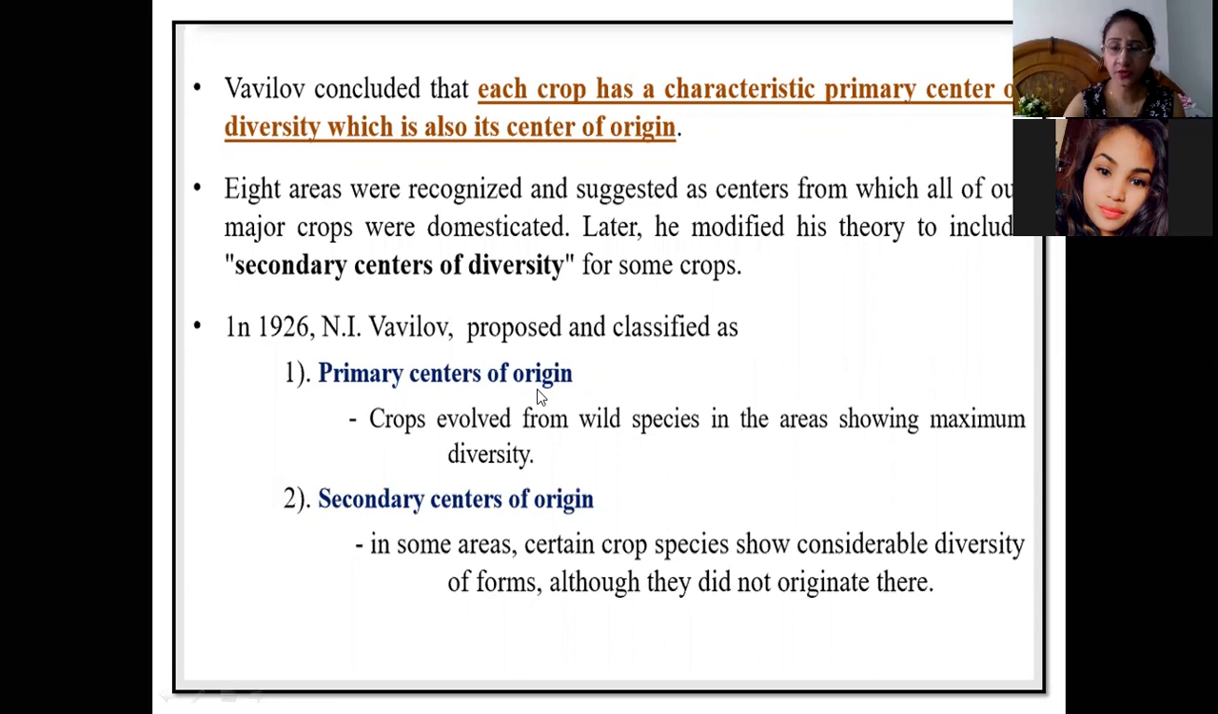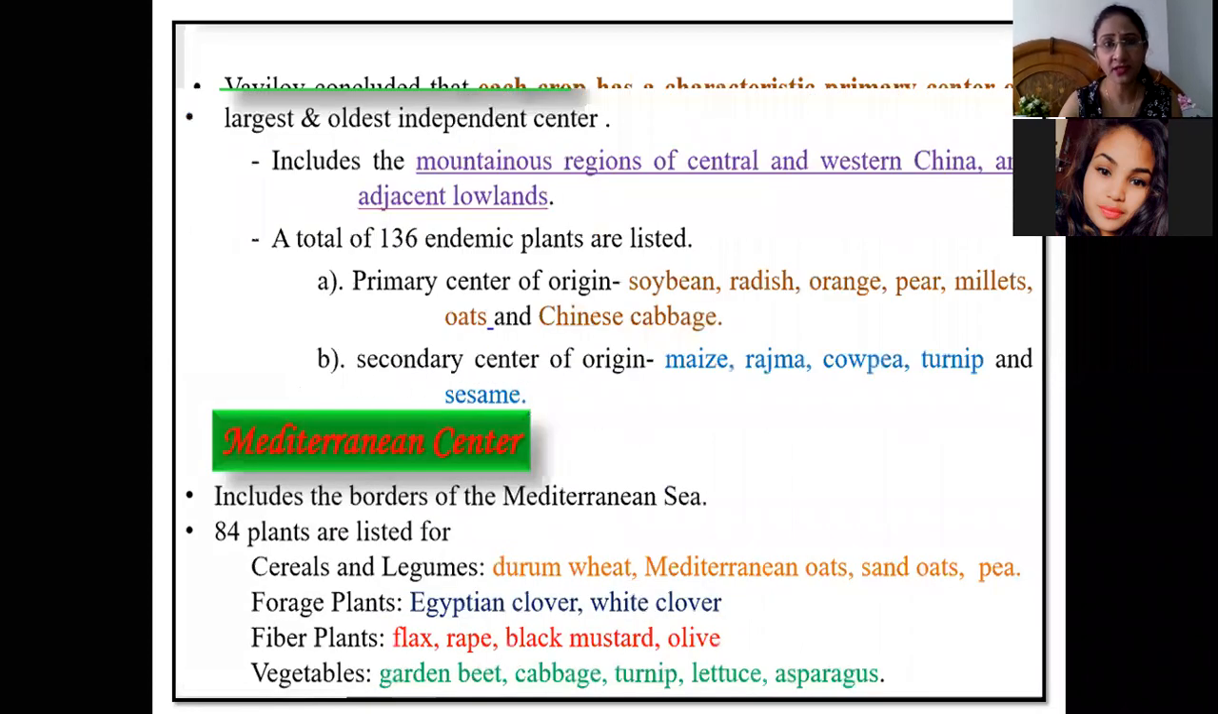Primary centers of origin, according to Vavilov: what are the primary centers? Crops evolved from wild species in the area showing maximum diversity. And secondary centers of origin are those areas where certain crop species show considerable diversity of forms, but they did not originate there. So secondary centers are those regions where the crop has not originated, but is being cultivated. It is present in its cultivated form, cultivated by humans for agricultural purposes.